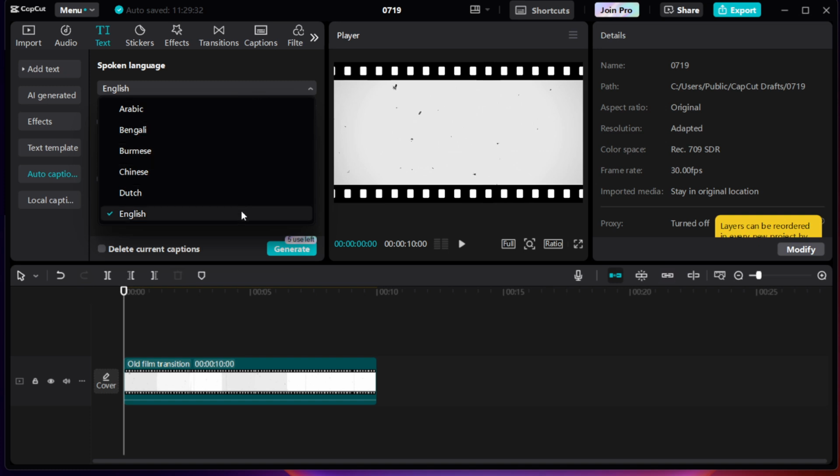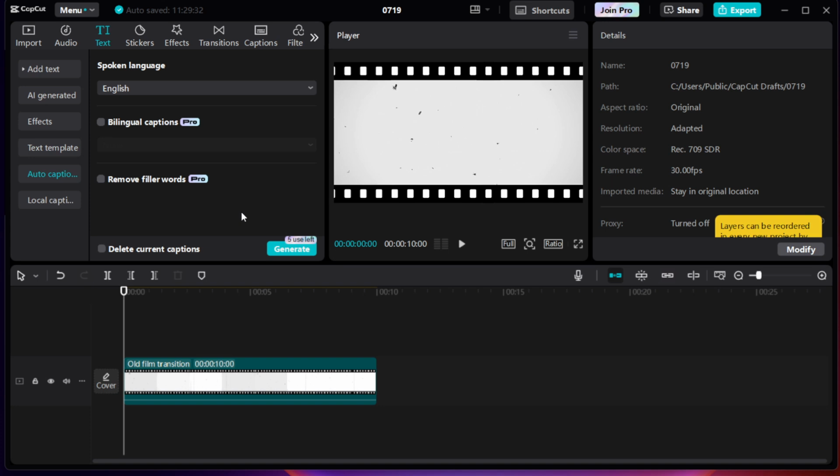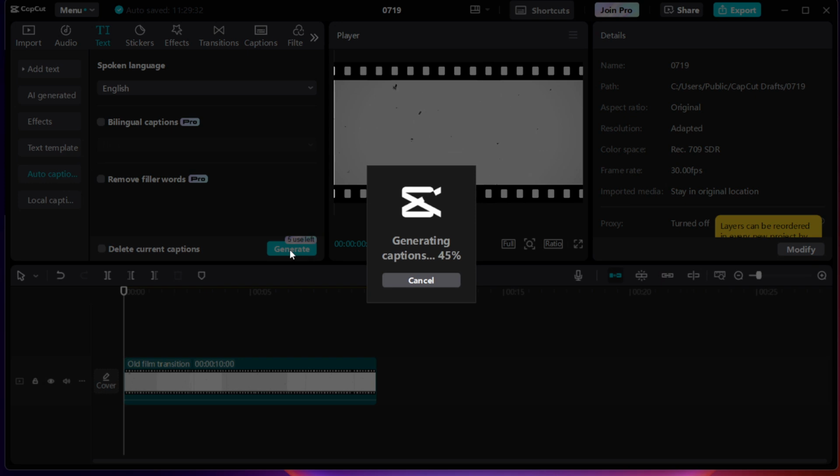CapCut will begin processing your audio to produce accurate captions. This might take a little bit of time, but it's completely worth it. The software is analyzing every word to create perfect captions for your viewers. Once the processing is complete, you'll see the captions appear as text layers directly on your timeline.